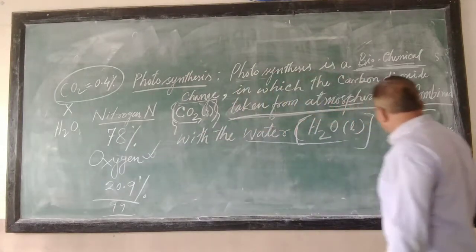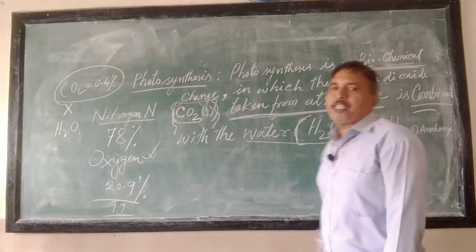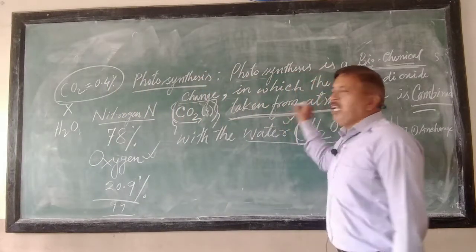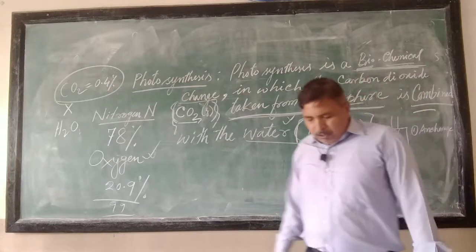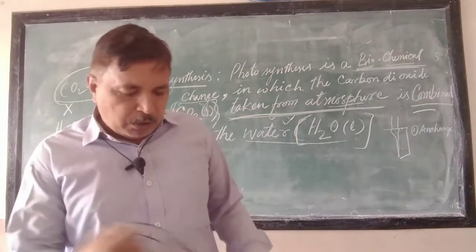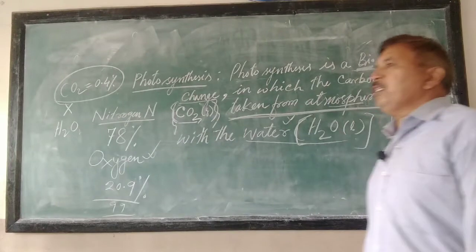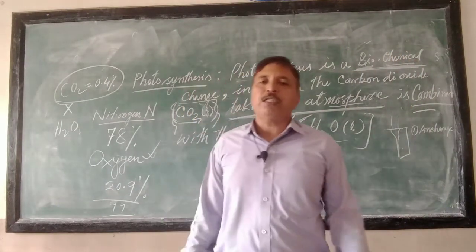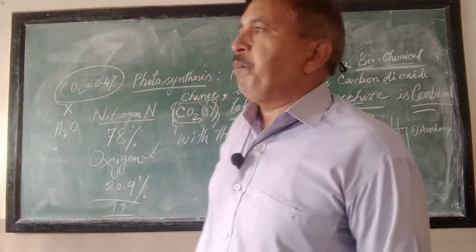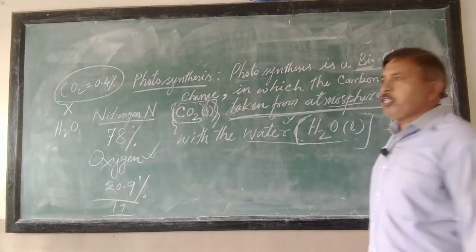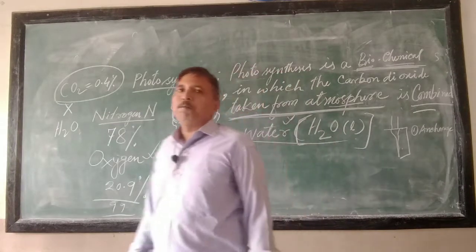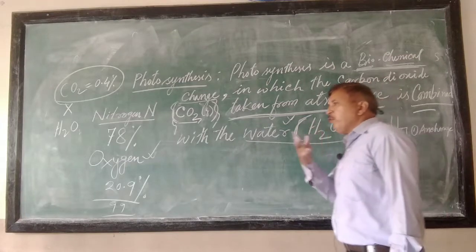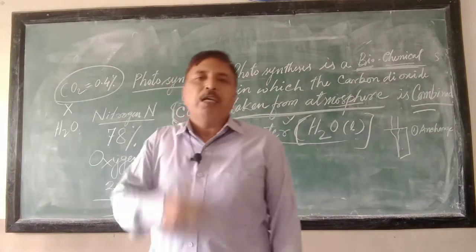And the second important function is to absorb water and minerals from the soil, because plants need water, as your body needs water. I have told you in the previous class, while telling you about the nutrients, that water is one of the essential nutrients that provides us with minerals, maintains the body temperature, helps in the bowel movement, and helps in dissolving the food materials with the different enzymes.